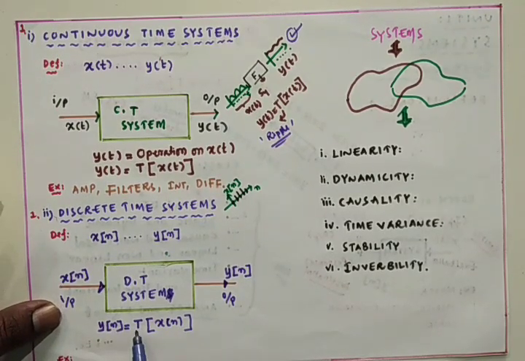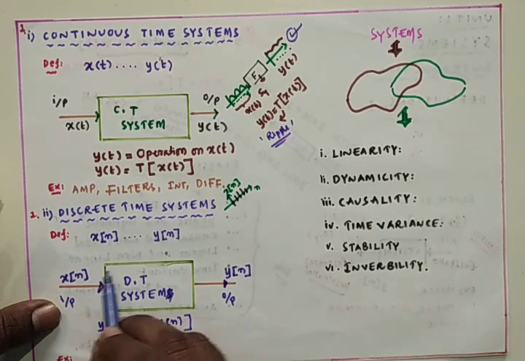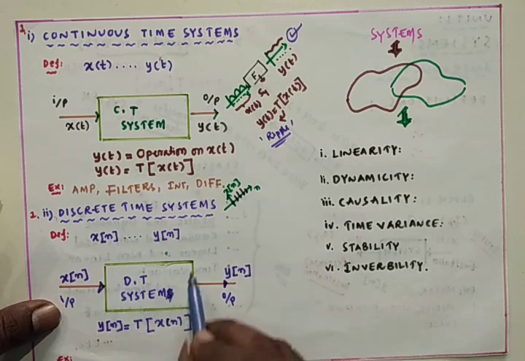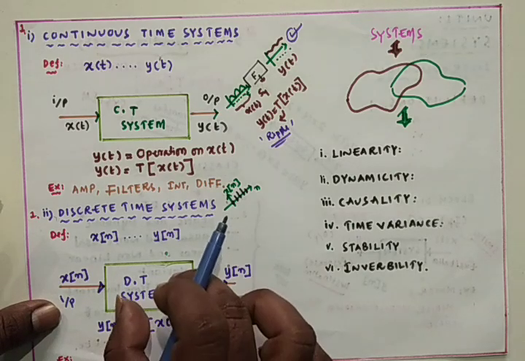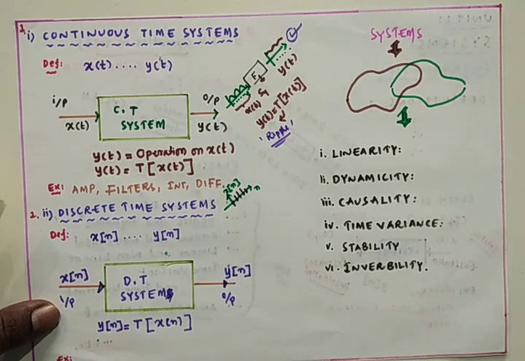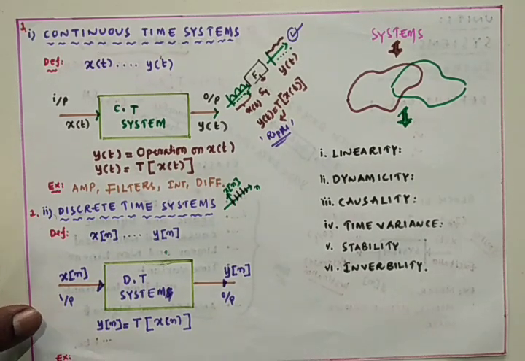This transfer function will be decided by the type of system which is used. If this system is used to give a delay to the input signal, discrete in nature, then this transfer function is going to assign the delay in the output signal.